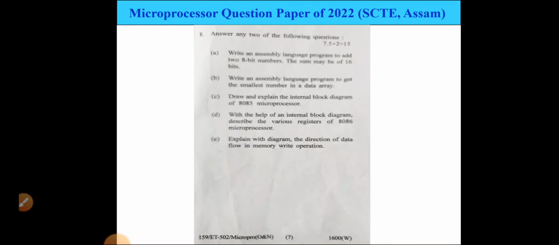Next is question number 8, answer any 2 of the following, 7.5 marks each. 8A, write an assembly language program to add two 8-bit numbers. The sum may be of 16 bits. 8B, write an assembly language program to get the smallest number in a data array. Question 9A, draw and explain the internal block diagram of the 8085 microprocessor. D, with the help of an internal block diagram, describe the various registers of the 8086 microprocessor. Explain with diagram the directions of data flow in memory with operation.